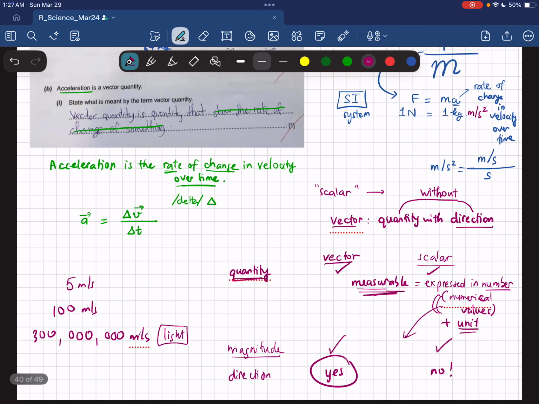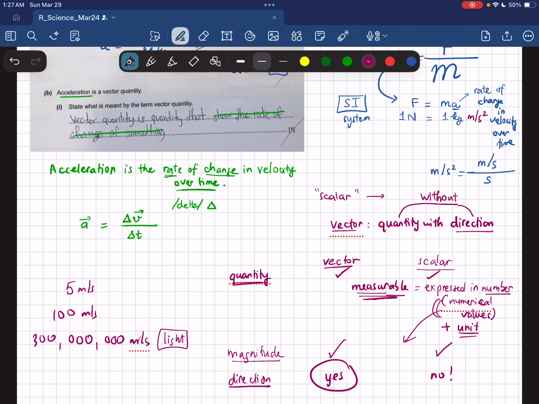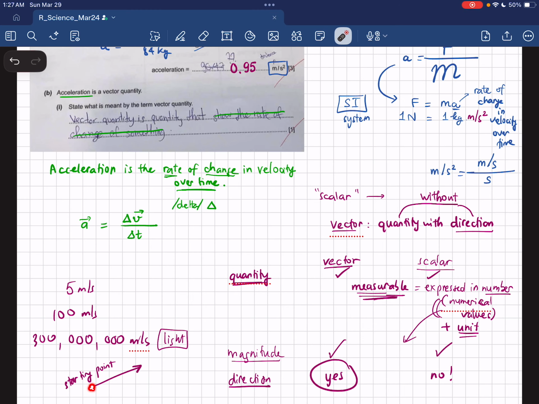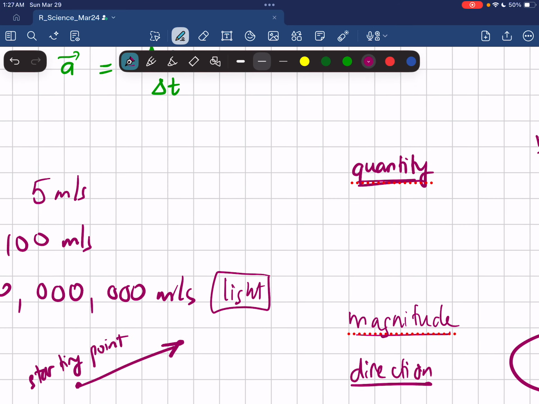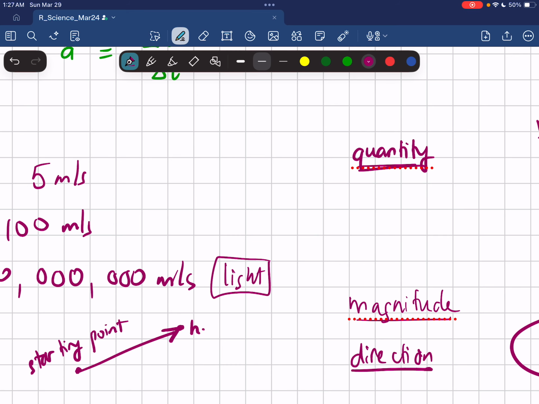Okay, and direction, in order to define direction, is like an arrow. You should have a starting point here, this one. And you should also have the ending point here, right? The initial point and final point, or we also call this the head of the arrow of the vector.